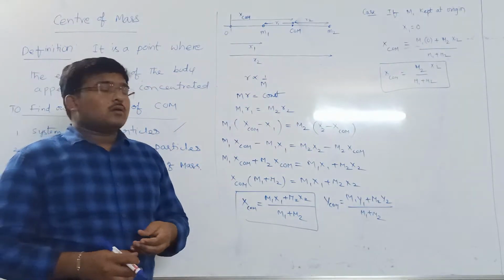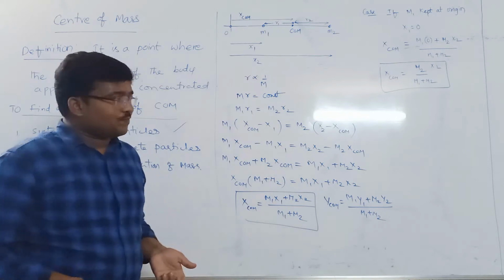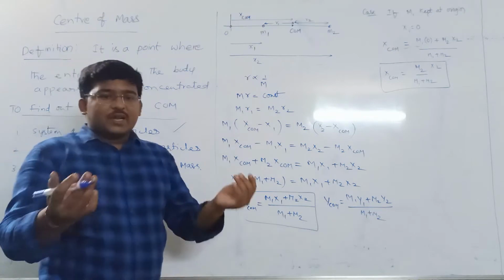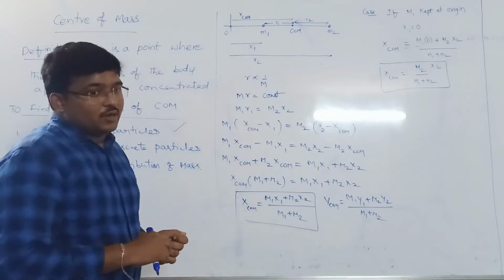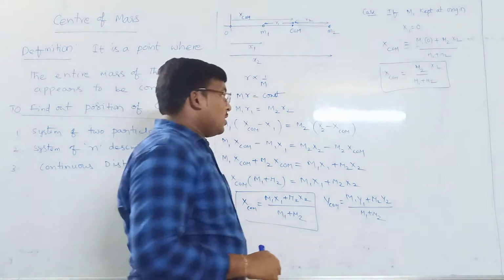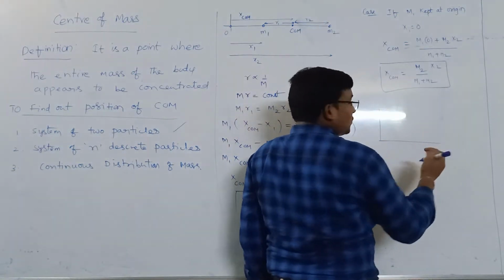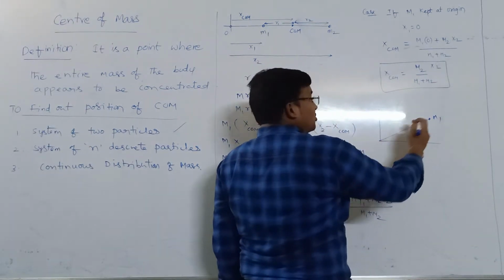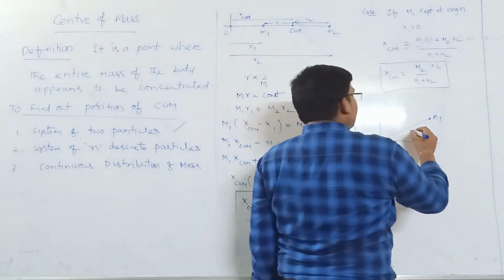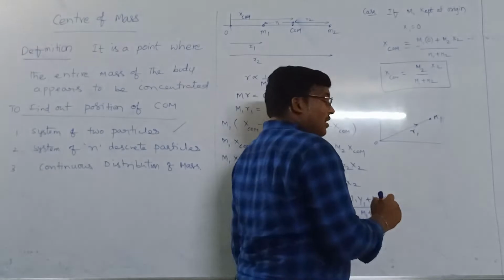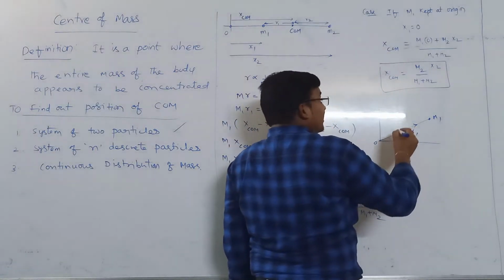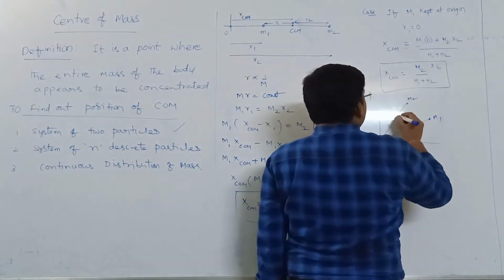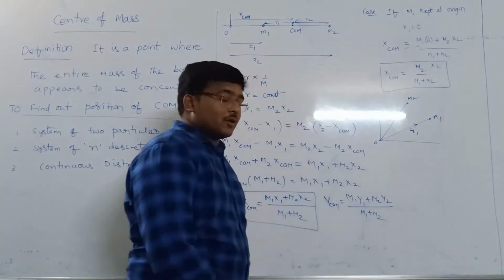Now generally we take two particles in a plane or in space. If we take an x-axis, only one axis, x, is required. If it is on a plane, two axes, x and y, are required, and if it is space, x, y, z. Now we will consider two particles of masses. The first one is m1. Its position vector from the origin is r1 bar, and the second particle, somewhere, m2, its position vector is r2 bar.